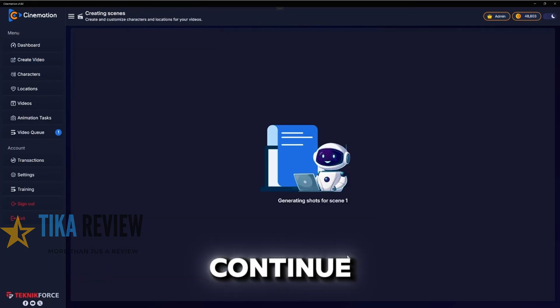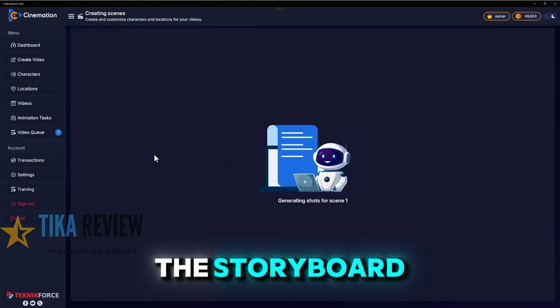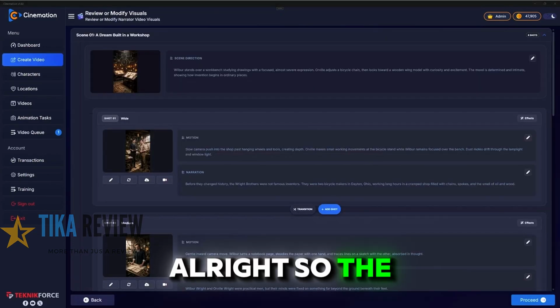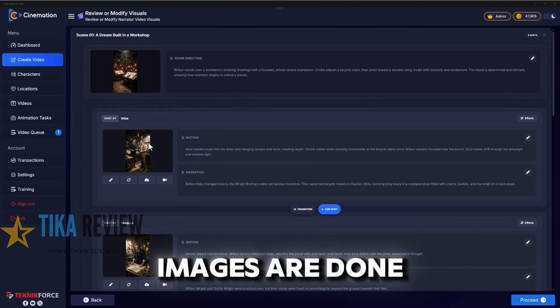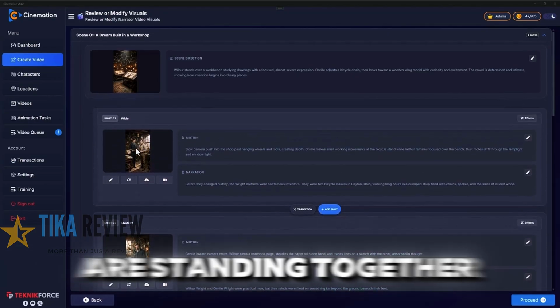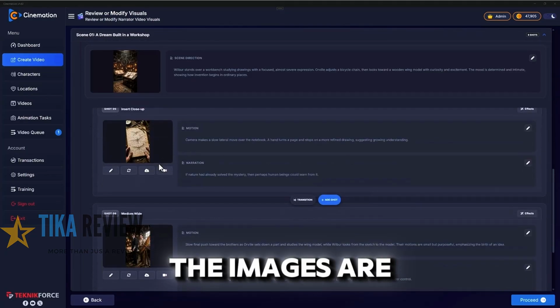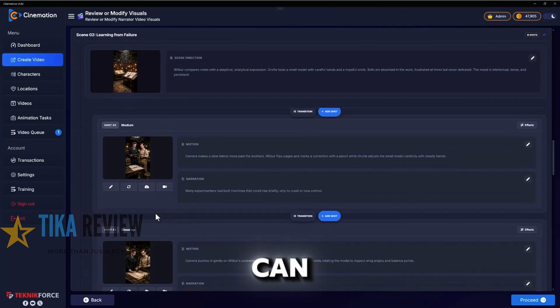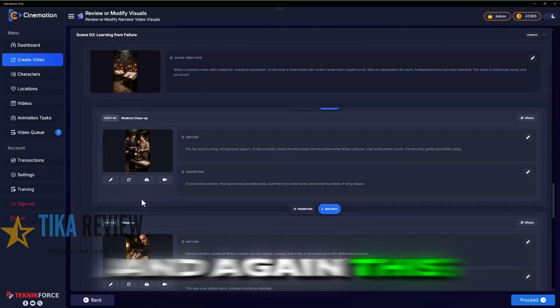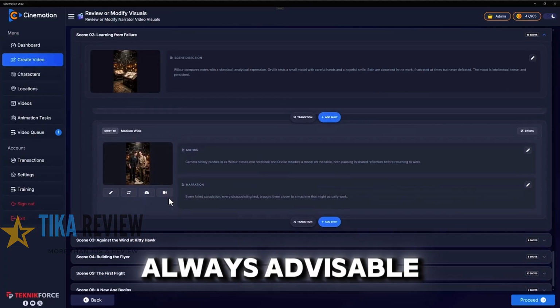Next, click on continue, and just like last time, and just like in the dialogue video, Cinemation is going to prepare the storyboard. All right, so the image generation took a few seconds, and we have it. All the images are done. You can see the Wright brothers are standing together, looking at the plans. So all the images are clear to you, and if you want, you can change things. Of course, you can. And again, this is a demo. I don't want to spend a lot of time changing, but doing a quick scan is always advisable.